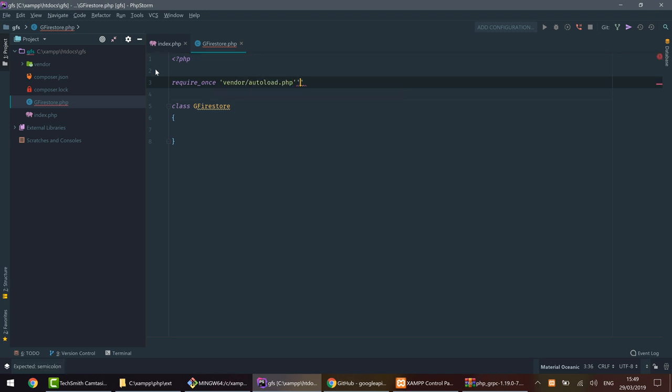with the autoload file. A lot of you guys ask me where you can use these tutorials that I make and how you can use them in your projects. Well, because it's in Composer, you can use it in any project that you want. It's a vanilla PHP script. I mean, you can use it in Laravel, you can use it in CodeIgniter, MVC, or you can use it in any other project that you want. It's not limited to something. It's just the basic tools that I show you how you can use.